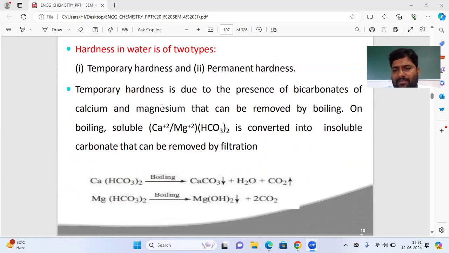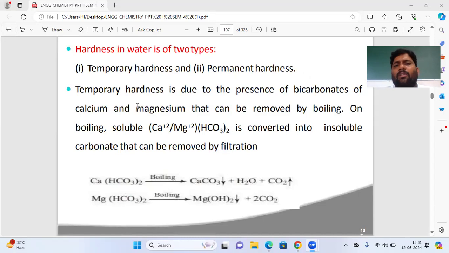Calcium and magnesium salts of bicarbonates present in water make it temporary hard water. Calcium and magnesium chloride, sulfate, nitrate, and carbonate present in water cause permanent hardness.